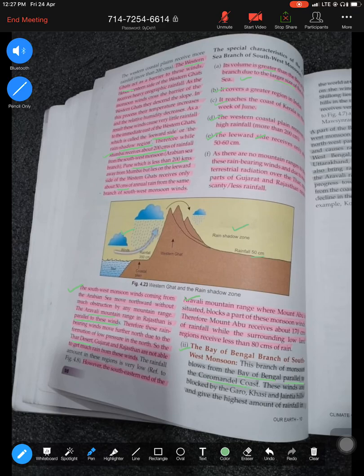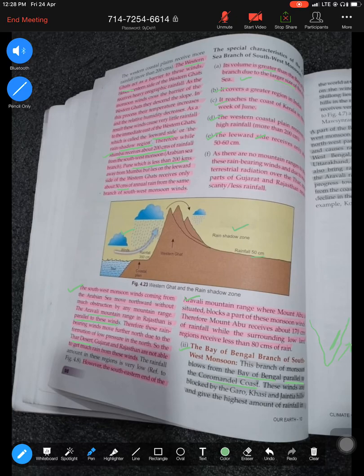That's why, if you remember, we learned that the southwest monsoon gives rainfall to most parts of the country except Tamil Nadu, or the Coromandel coast. Why? Because they are parallel to the Bay of Bengal. So I'll just draw here to help you explain. This is the Coromandel coast and the Bay of Bengal branch is blowing like this. So they are parallel to each other.